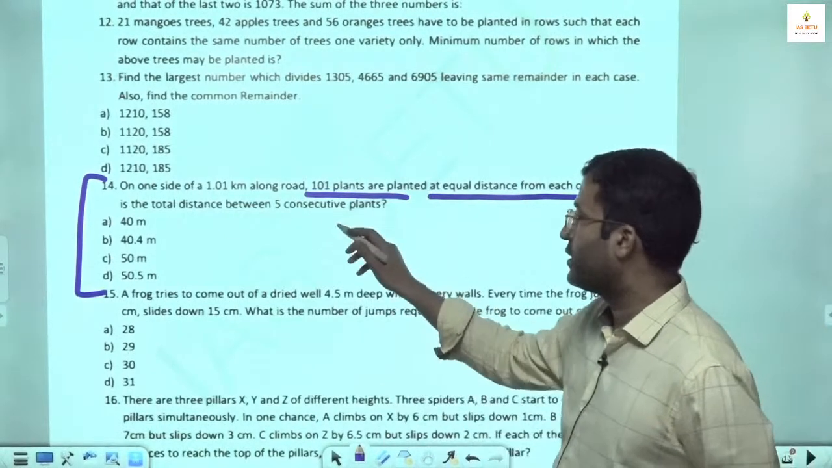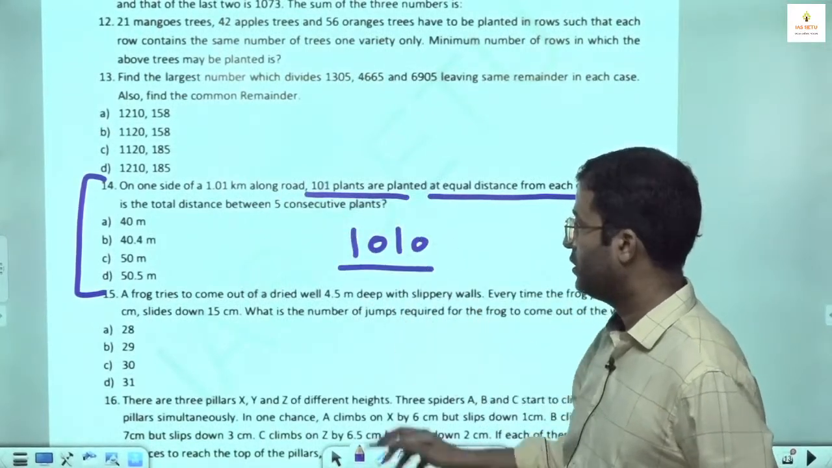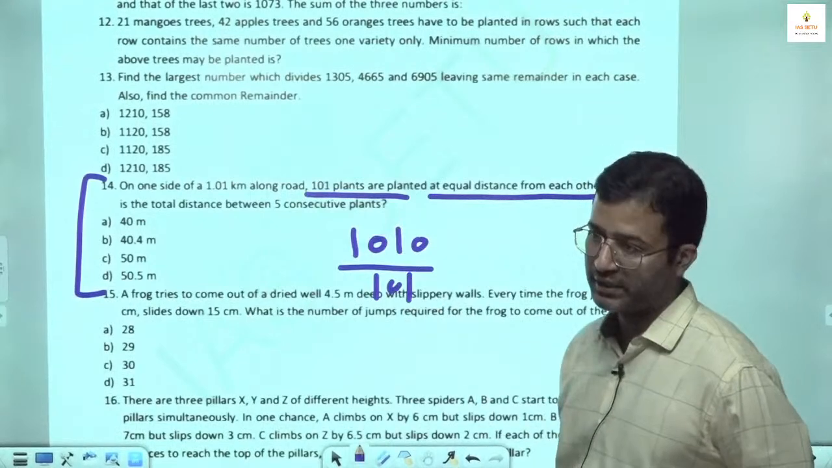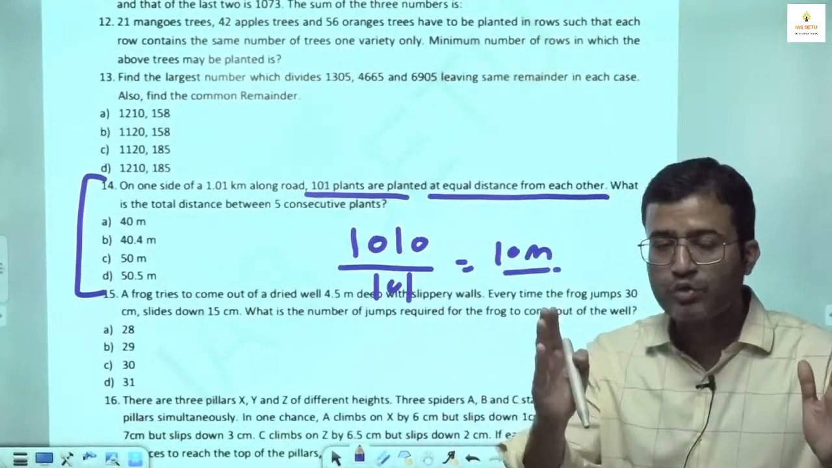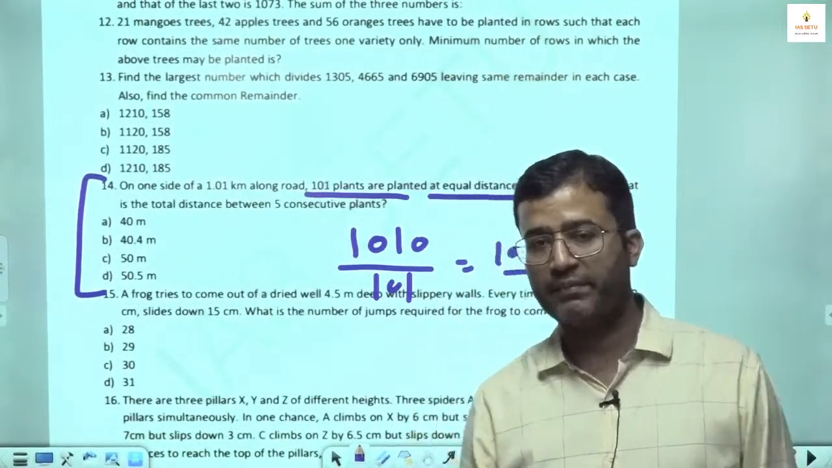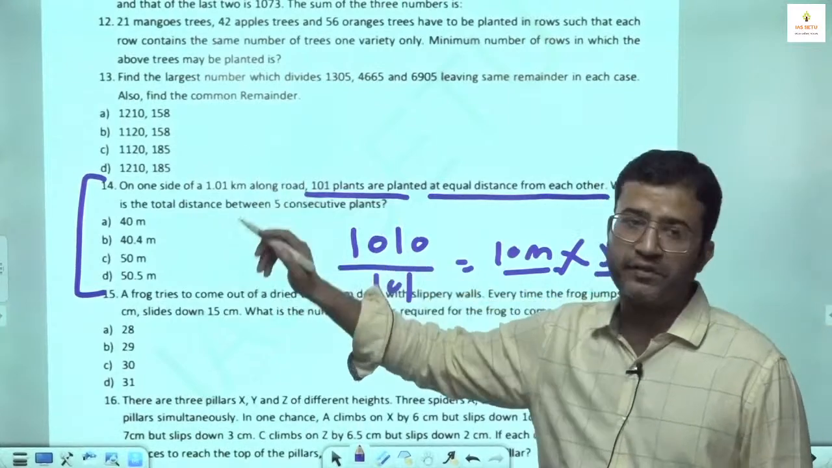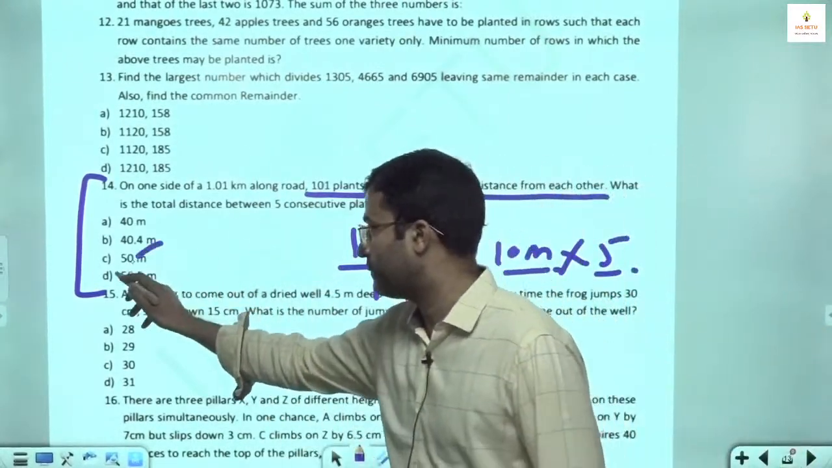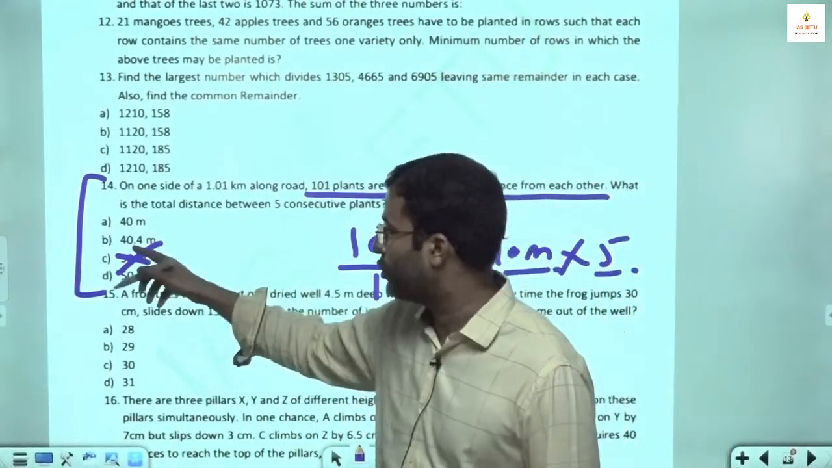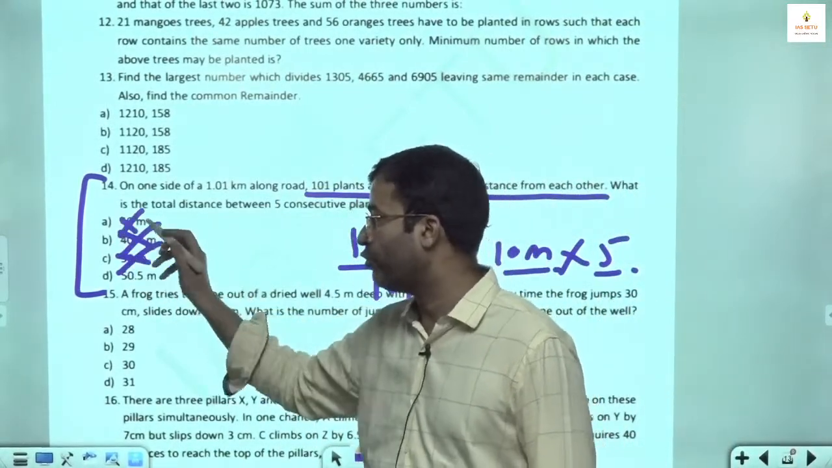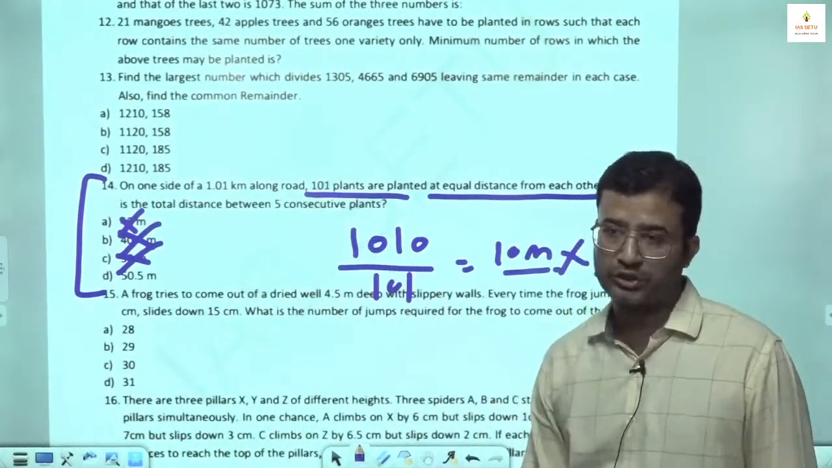So what did the student do? They converted 1.01 kilometer into meters, then divided it by 101, and they got 10 meter. They thought 2 consecutive plants have a distance of 10 meter. They multiplied with 5 and marked answer 50 meter, which was a wrong answer. Quite a lot of answers were marked wrong; many marked 40.4, many marked 40 meter. So many students made a mistake in this question.